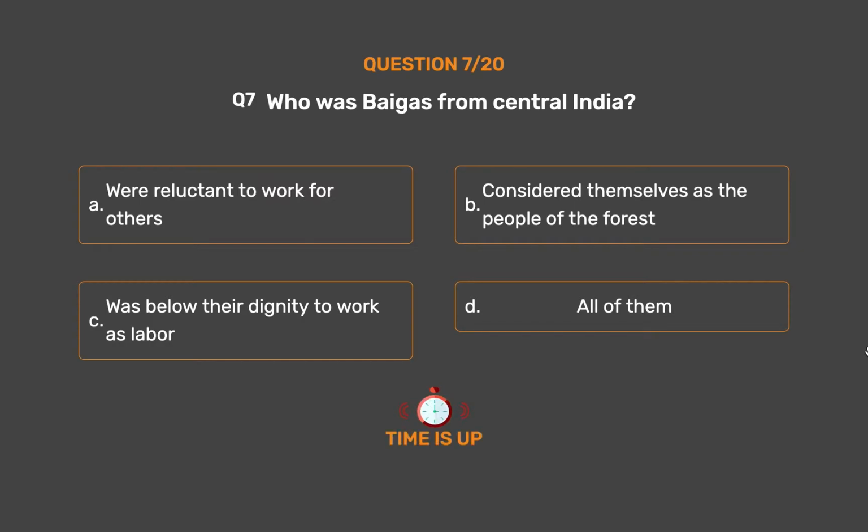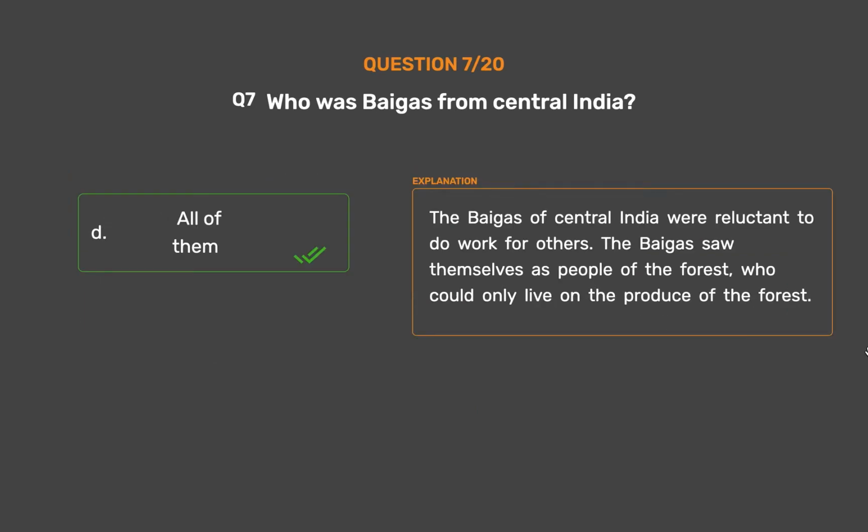The correct answer is Option D. All of them. The Baigas of central India were reluctant to do work for others. The Baigas saw themselves as people of the forest, who could only live on the produce of the forest.